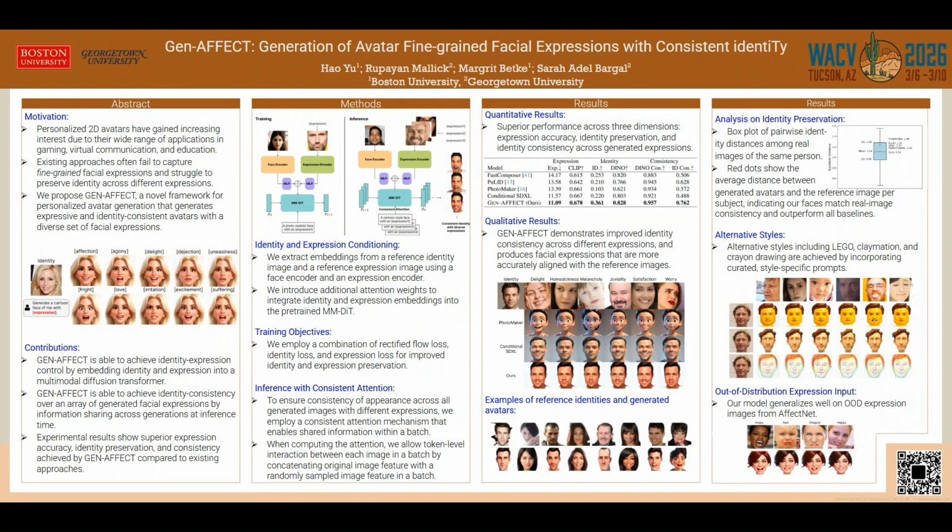We further evaluate generalization using out-of-distribution expression images from AffectNet. Our model generalizes well to unseen expressions while maintaining identity consistency. In summary, GenAffect enables fine-grained expression control and strong identity consistency through multimodal conditioning and consistent attention.